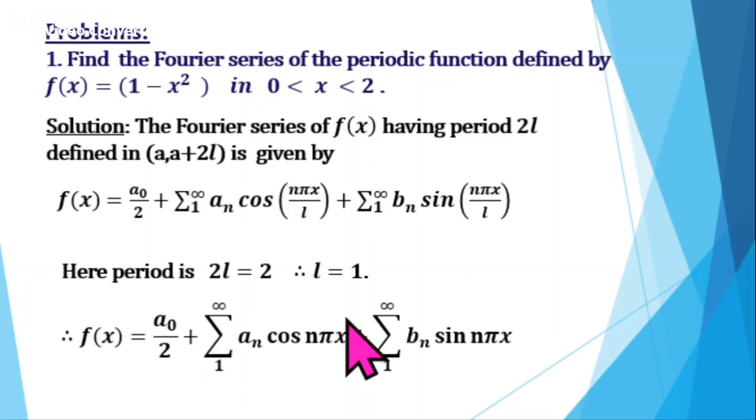So, what is the formula for a0? a0 is equal to 1 by L integral a to a plus 2L f of x dx. Euler's formula is a0 is equal to 1 by L integral from a to a plus 2L f of x dx. But what are a and a plus 2L? It is 0 and 2L. So the formula becomes a0 equal to